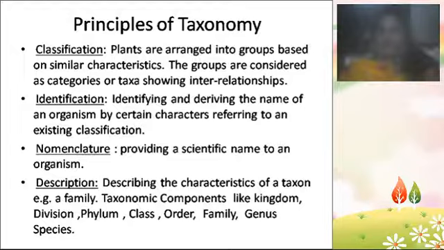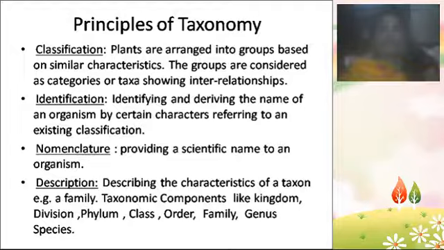On what basis? Based on some characters. The characters will be studied, and then we identify the plant. After identification, we classify the plant, that is, based on its characters we place the plant in suitable groups, and then give a name to the plant. These are the important aspects of taxonomy.